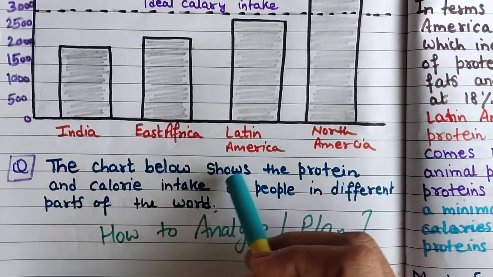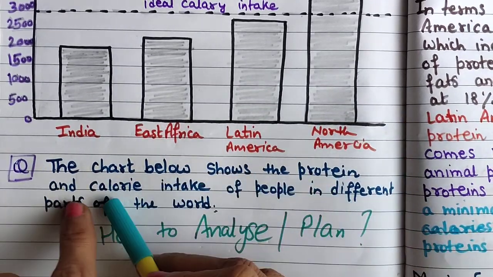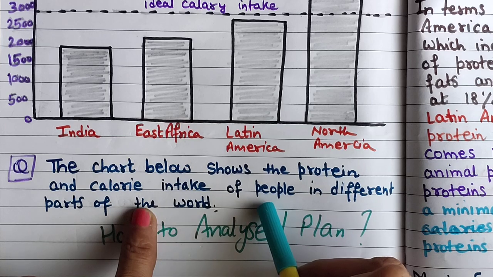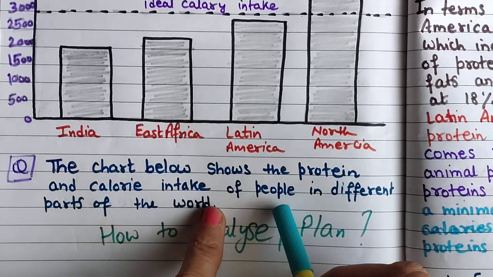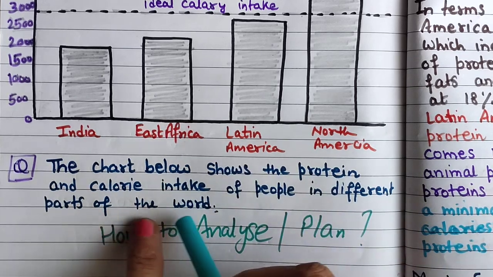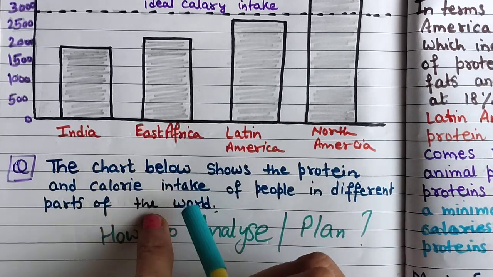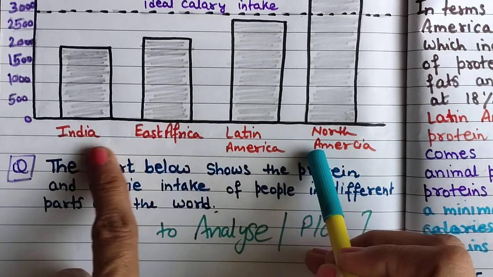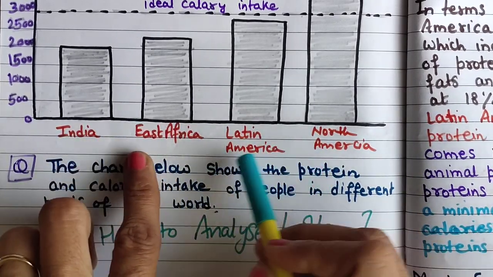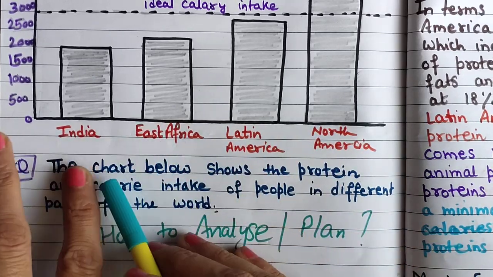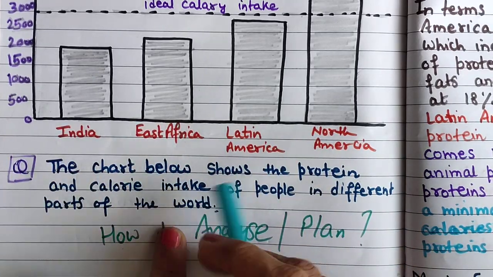Now let's read the question statement also. The chart below shows the protein and calorie intake of people in different parts of the world. Different parts of the world. These 4 countries, they have given the names of continents here, but countries. Okay, different parts of the world they have said.